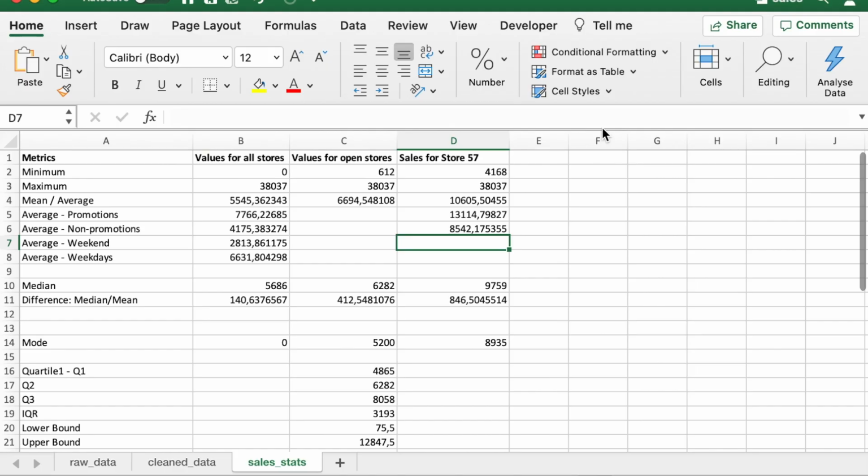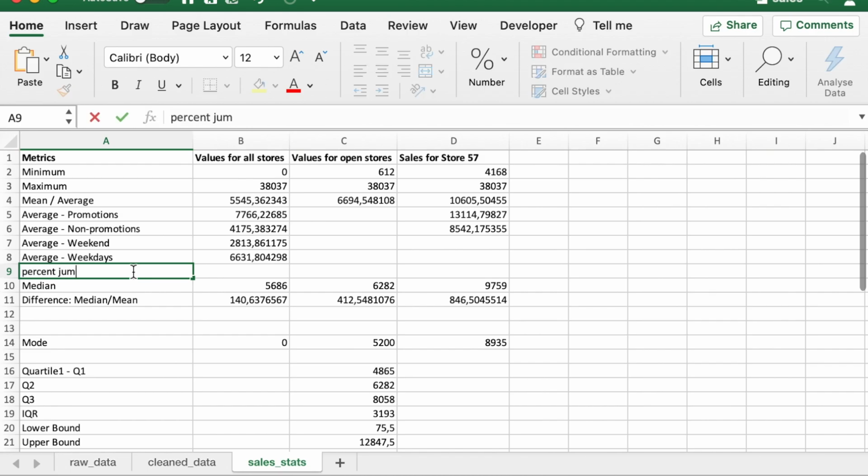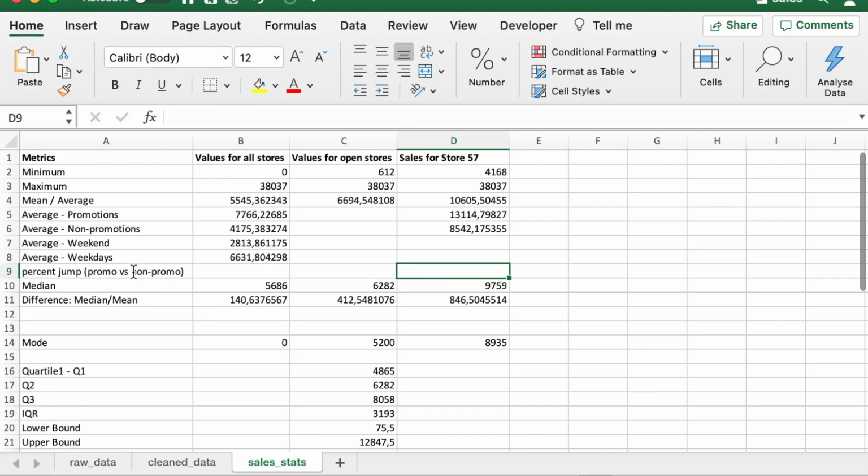We can do a quick comparison here. How much is the difference between the weeks where we have promotions running versus where we have no promotions running? So in short, can we calculate a percent jump in promo versus non-promo days or weeks? The formulation for calculating this jump is that you take promo minus non-promo, and you divide this by the non-promo values.